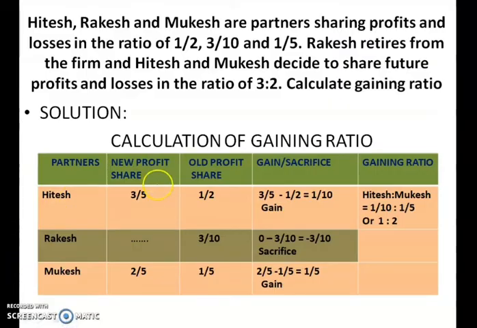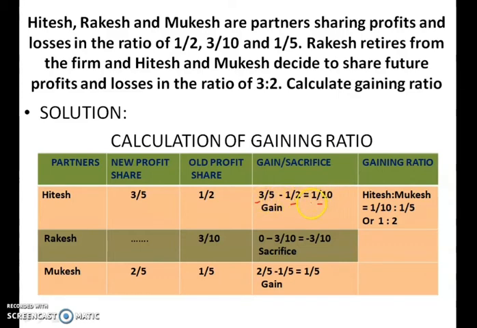So as per the formula, new profit sharing ratio minus old profit sharing ratio, after finding the LCM and all that, you will get the answer as 1/10.